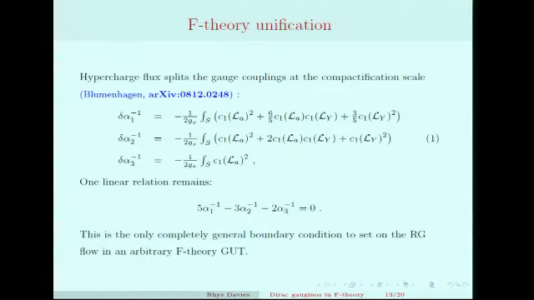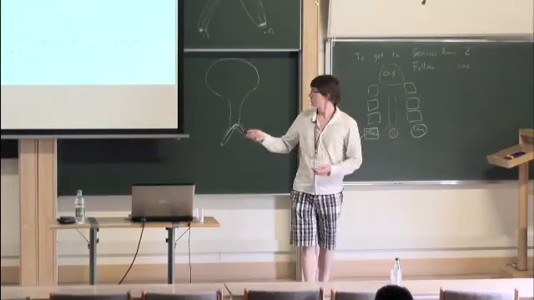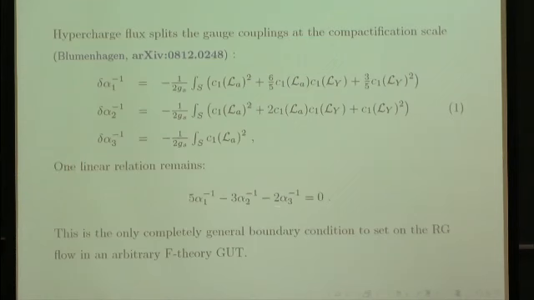So Blumenhagen wrote down these relations a few years ago. Donagi and Wijnholt did as well, but I think Blumenhagen did so in a much clearer way. I don't really need the details of this expression. All we need to note is that instead of equality of all 3 couplings, we have just a single linear relation between the couplings at the compactification scale. So if we want to talk about F-theory GUTs in general, this is the only condition we need to impose in the UV.